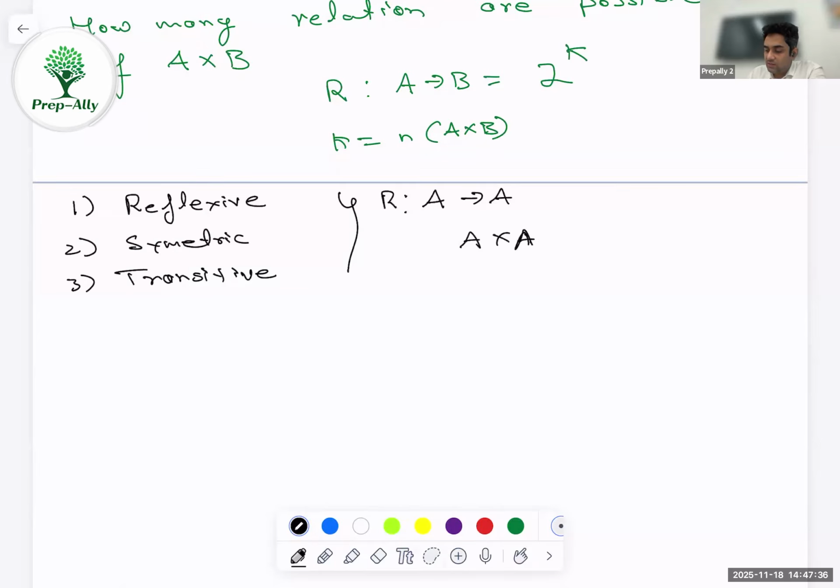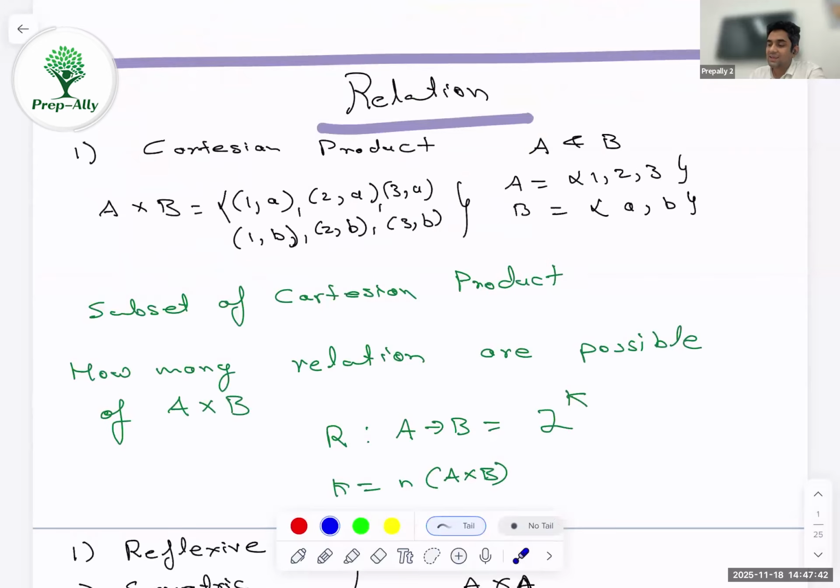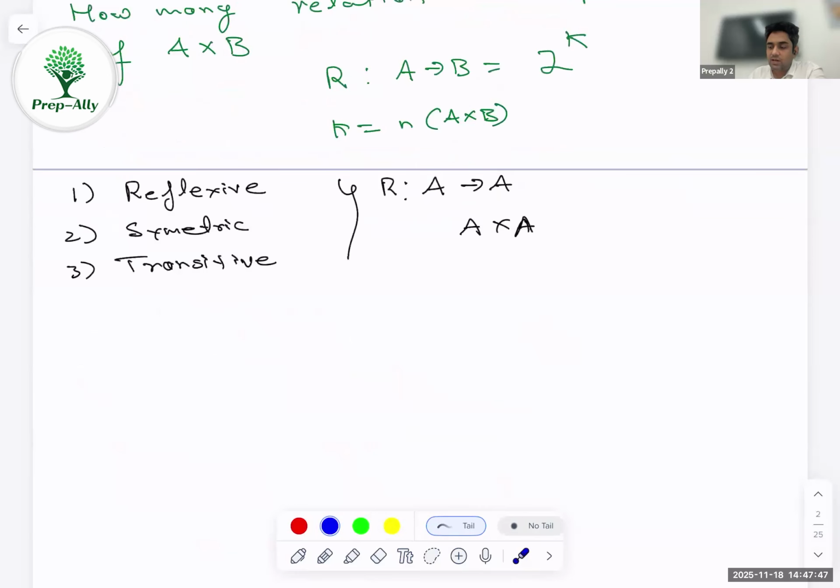See, when we define just a relation without any constraints, A and B can be two different sets like this, and we can define it. But for these types of relations, it has to be the same set. So we'll quickly talk about what is reflexive. The first one is reflexive.